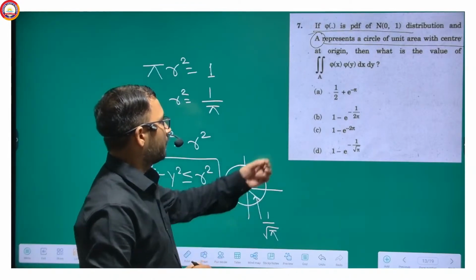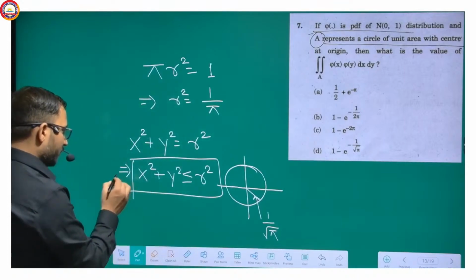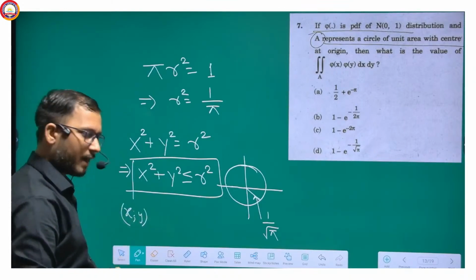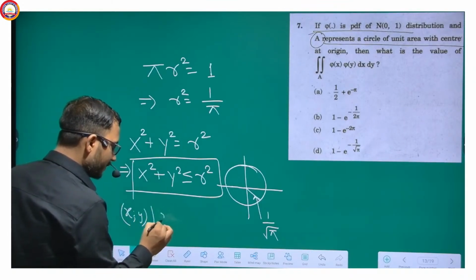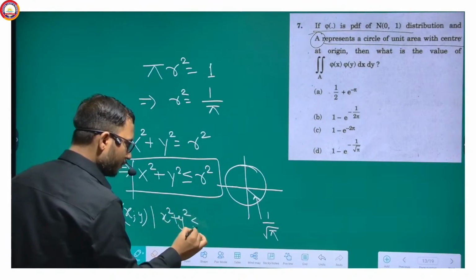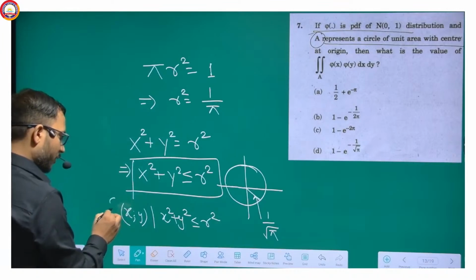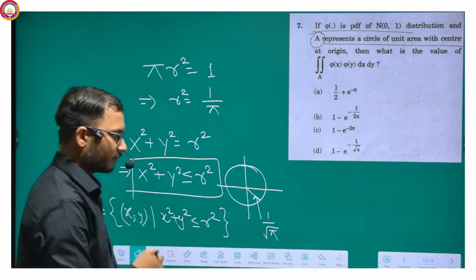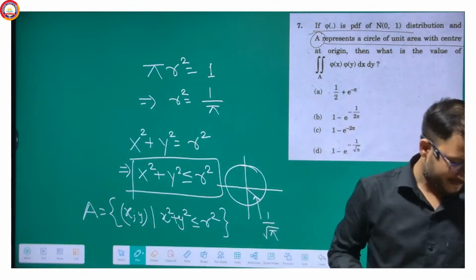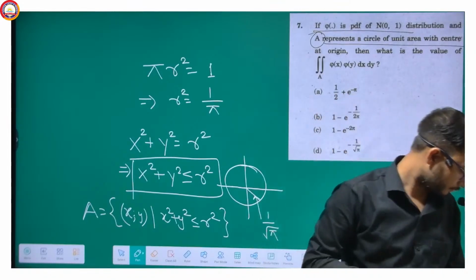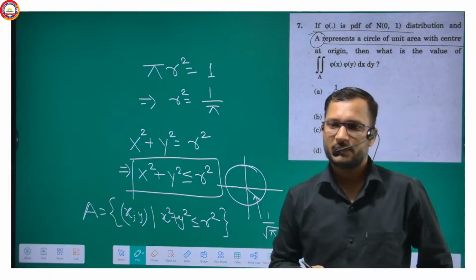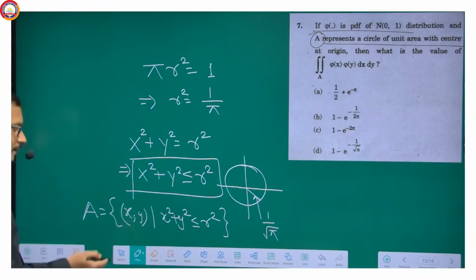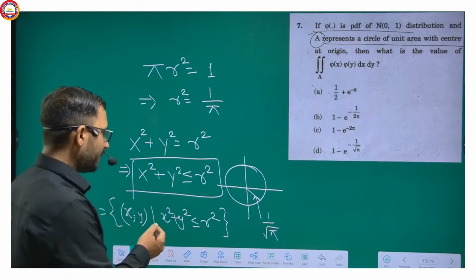That means this A is nothing but the region x comma y, such that x square plus y square is less than equal to r square. Getting my point? This A is this. Are you getting it? So this A is nothing but the points xy such that x square plus y square less than equal to r square.